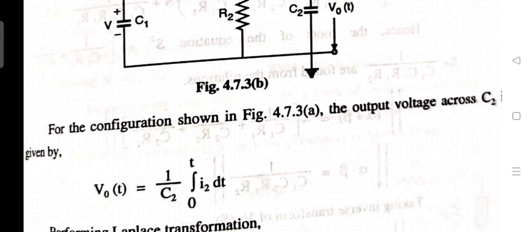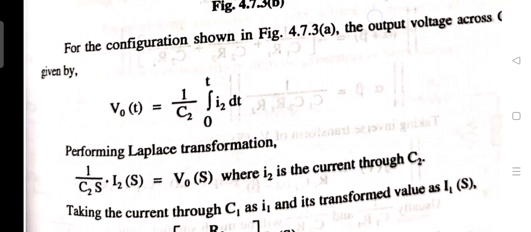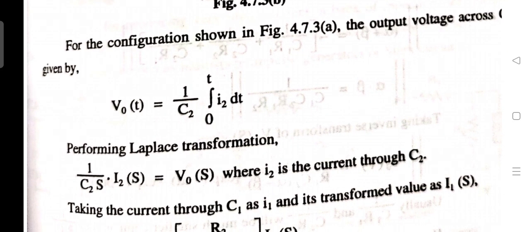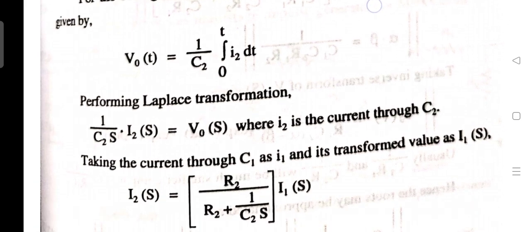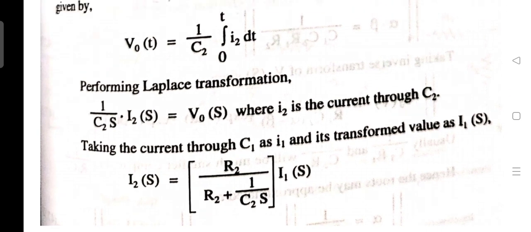The output voltage across C2 will be V0(t) = (1/C2)∫ from 0 to t of I2 dt. Now performing the Laplace transform, it will give (1/C2s) I2(s) = V0(s), where I2 is the current through C2 only.